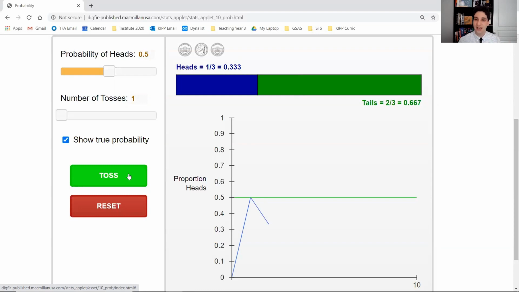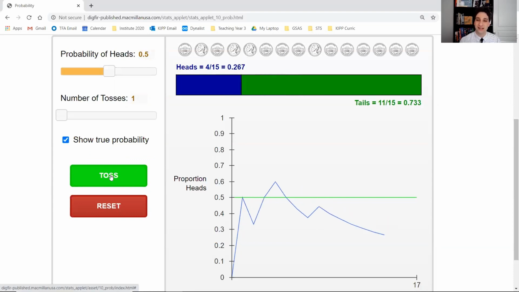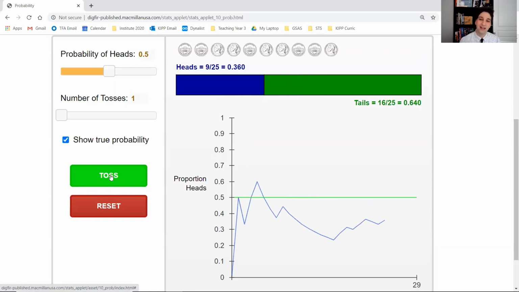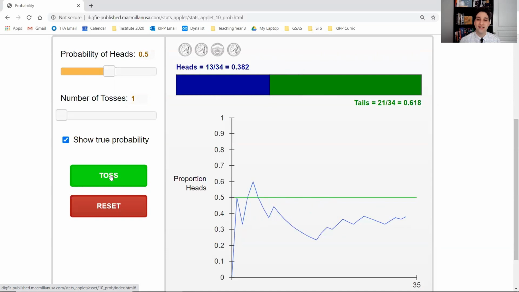We happen to get tails, okay. Happen to get heads again, okay. And let's keep on going. And eventually, you can see there's going to be some variation. But the law of large numbers states that the relative frequency, the proportion of these tosses that should be heads, will approach 50% in the long run. So to speed that up, I'm going to toss, toss, toss, toss, toss. We see we're varying a little bit lower than the expected number of heads, but we should approach this green line, the magic green line, 50% heads.